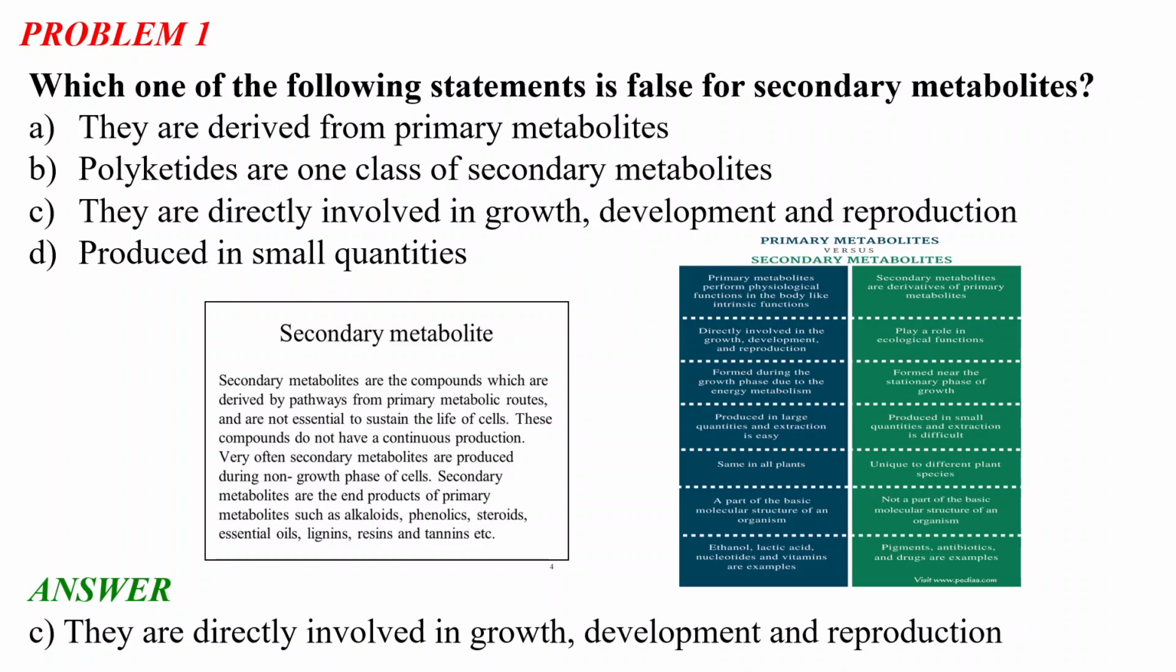I would suggest that you please remember a few differences and comparisons between the primary and secondary metabolites, because these are very important. There are different classes of secondary metabolites which we will look at in our next course. Pigments, antibiotics and drugs are very important classes of secondary metabolites. Polyketides are also a very important class. So I think this problem is clear, and we will move on to our next problem.